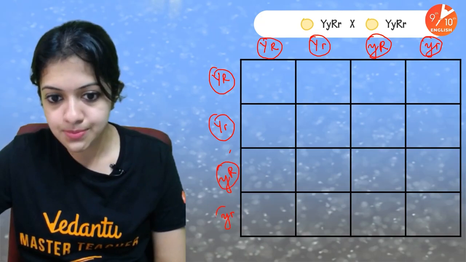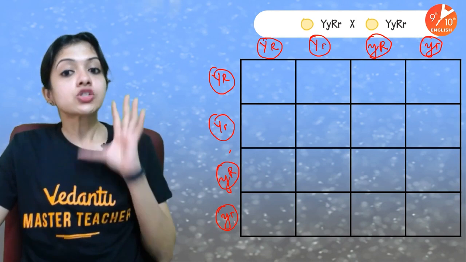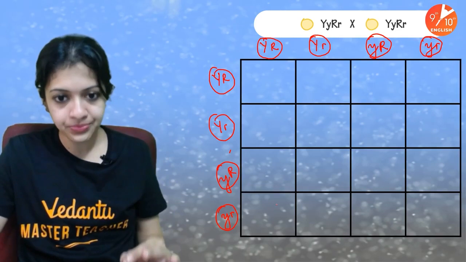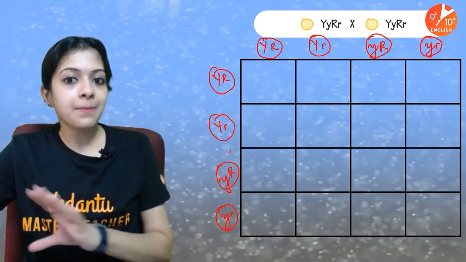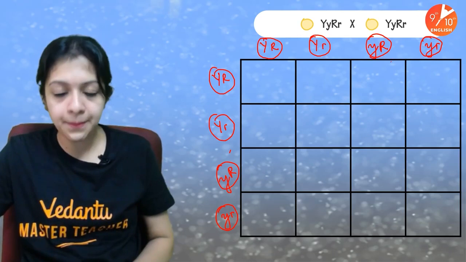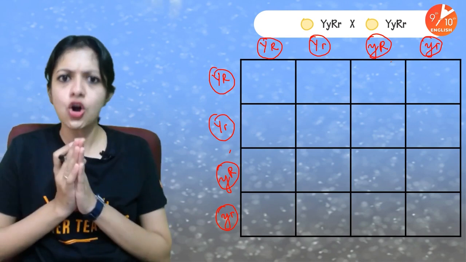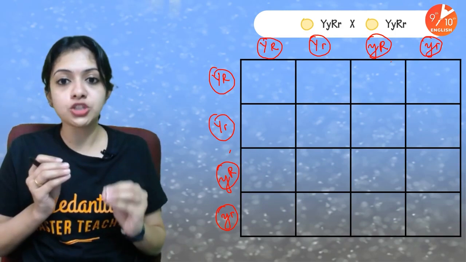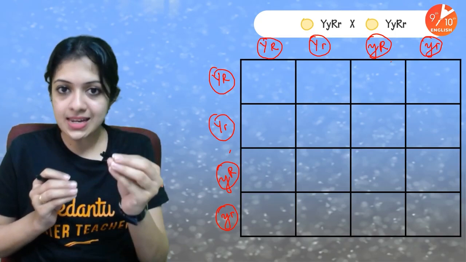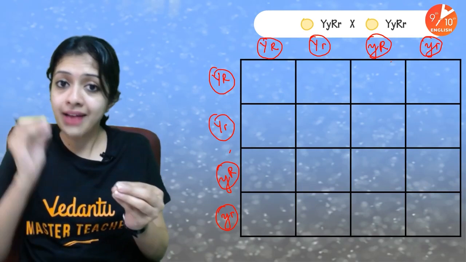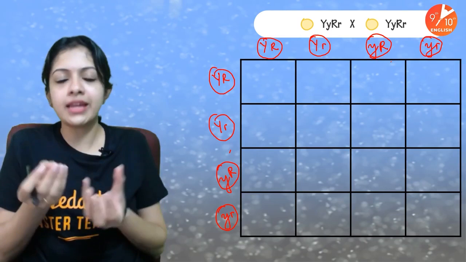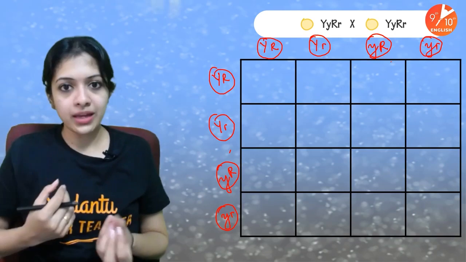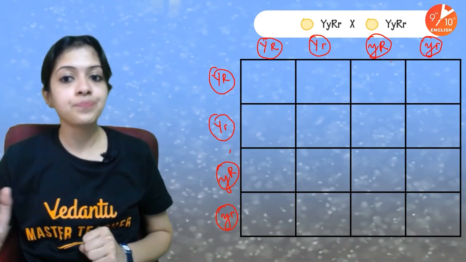And small y, small r. Okay, children. So now all you have to do is, when you work this out on your own, just remember this simple rule. Whenever you have to make the gametic combination between the parents of a dihybrid cross, inside one gamete, what should be the components? There have to be two alphabets. There have to be two letters. It can be a combination between a capital R and a capital Y, a small r and a small y, or it can be a combination of a capital R, small y, or a small r and a capital Y. You can see all these four different combinations here.